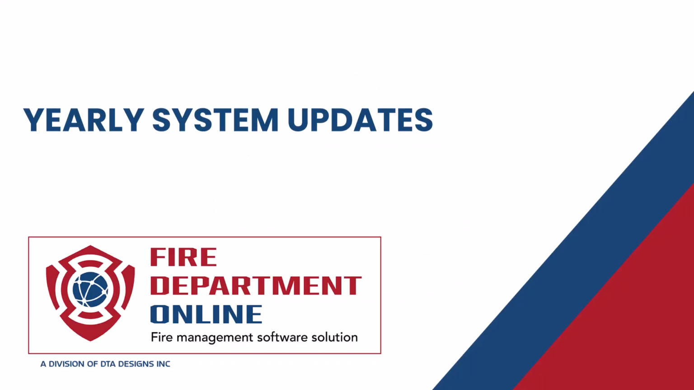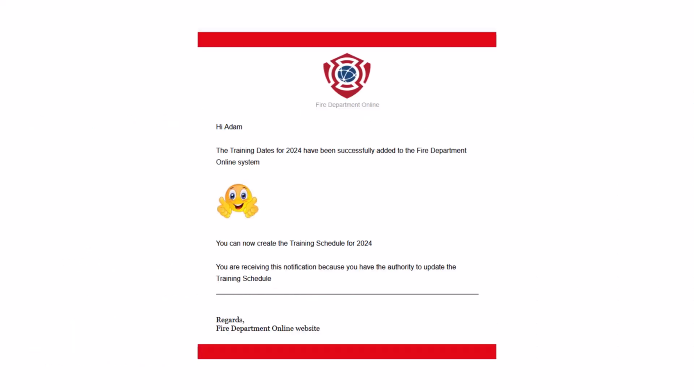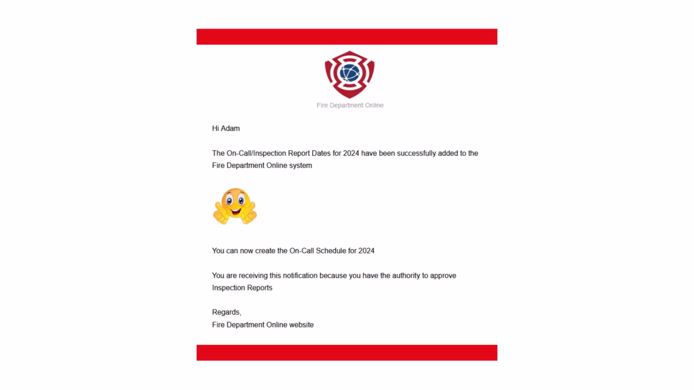There can be a possible 4 emails that will be sent from the yearly system update. These emails will be produced on December the 1st each year. Firefighters who have the authority to update the training schedule will receive this email informing them that next year's training dates have been added to the system. Firefighters who have the authority to update the on-call schedule will receive this email informing them that next year's on-call and inspection report dates have been added to the system.